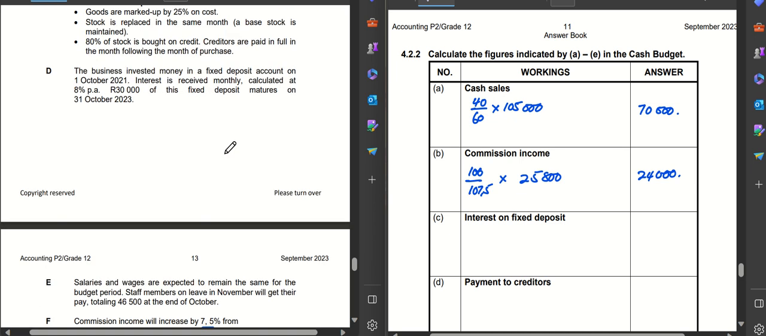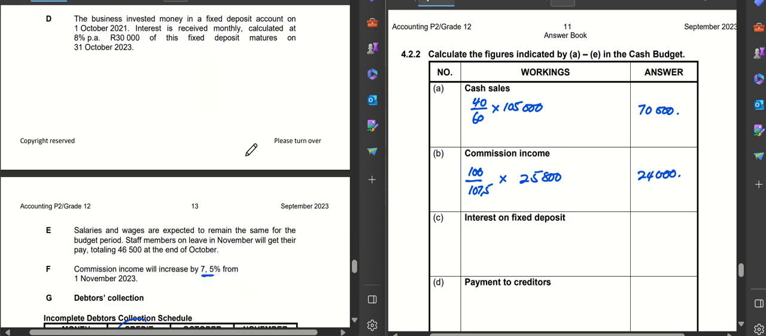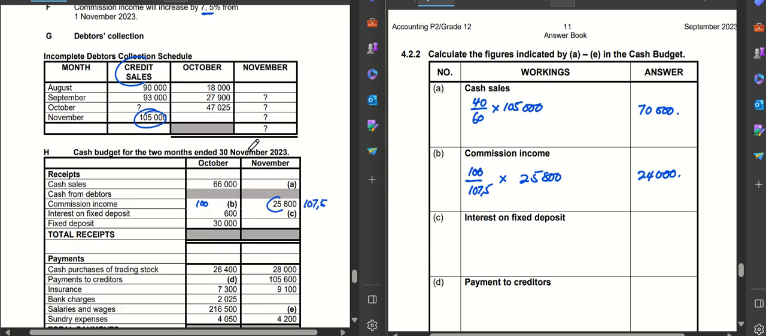All right, let me quickly move on to the next one, which is C, interest on fixed deposit. It reads: the business invested money in a fixed deposit account on the 1st of October 2021. Interest is received monthly, calculated at 8% per annum. 30,000 of this fixed deposit matures. You remember we spoke about something like this when we were talking about fixed assets, but here they're talking about the fixed deposit, and you can see that 30,000 matures on the 31st of October.